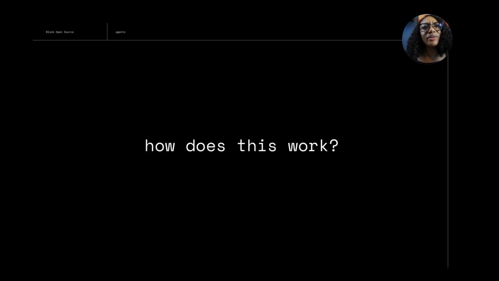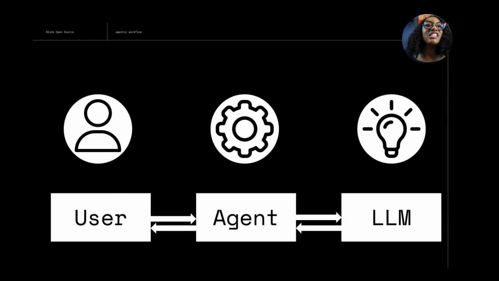So, how does this all work exactly? The agent sits between the user and the LLM. Goose allows you to connect to it with any LLM of your choice, whether that be OpenAI's O3 Mini, Anthropic's Claude 3.7 Sonnet, Google's Gemini 2.0, or even local models hosted on Ollama. The LLM provides cognitive abilities to AI agents, and most AI agents like Goose will have a chat interface themselves where you can type your prompt and the agent will send this prompt to an LLM. At the same time, the agent will also inform the LLM of what it has access to.